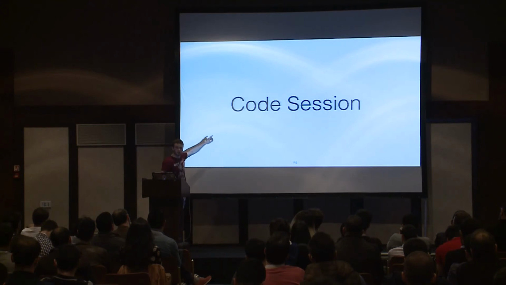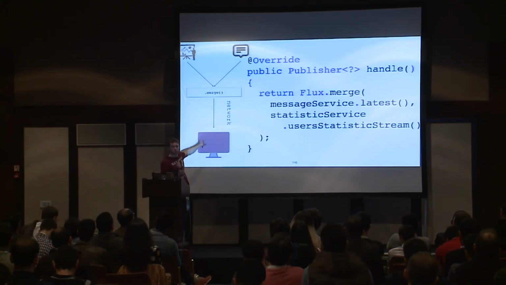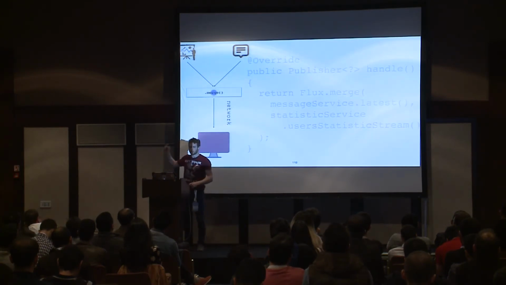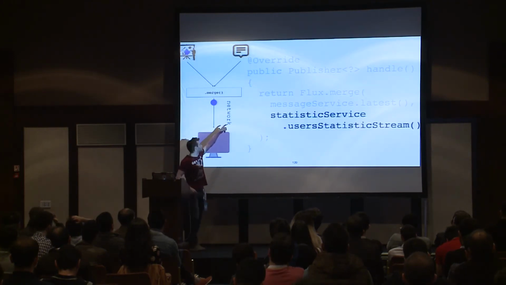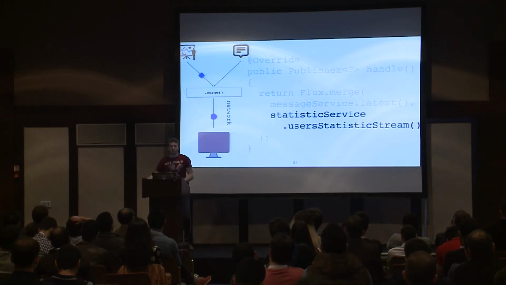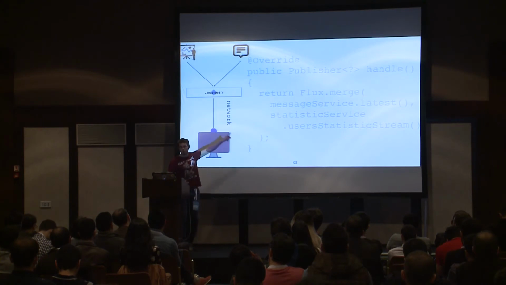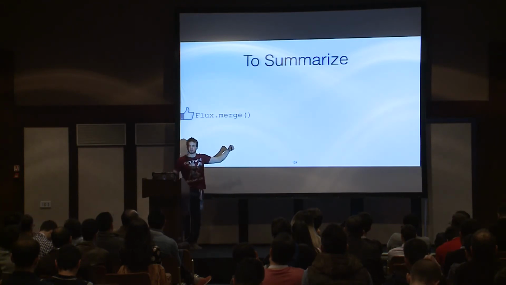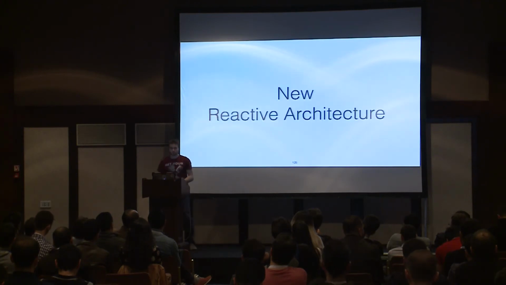And let's analyze what is going on behind the scenes. First of all, we will get a similar execution tree. When we get the first messages from the getter, they will be merged to the network. If we get the statistic, it will be immediately merged to the network as well. That's how it works. And finally, to summarize, we have to apply just one operator, merge, to merge all available streams in our system to a WebSocket, for example. All right.